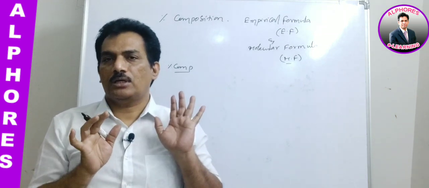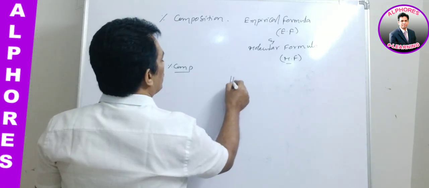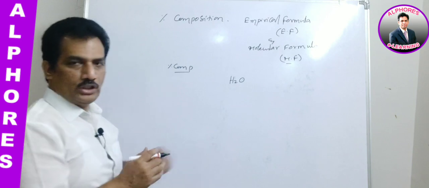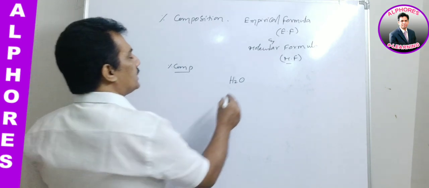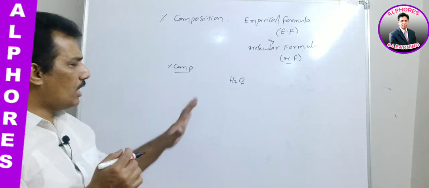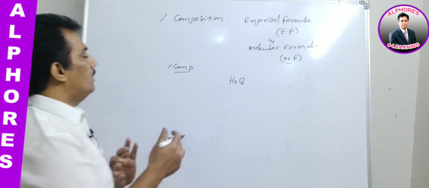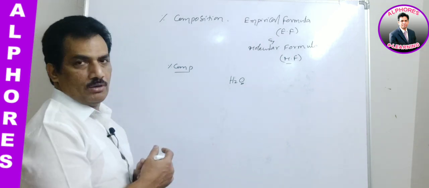That is percentage composition. That means, for example, let us consider H2O, and in case they are asking for the percentage composition of oxygen, then how to get it?